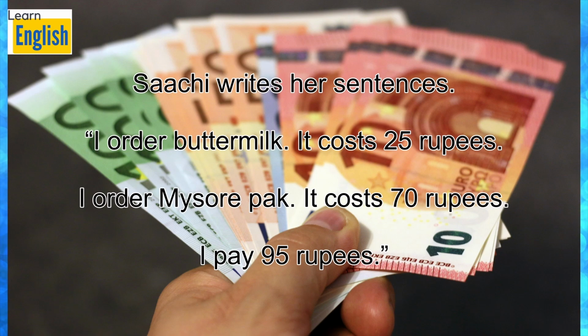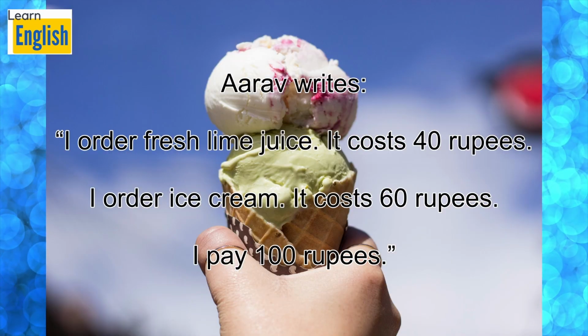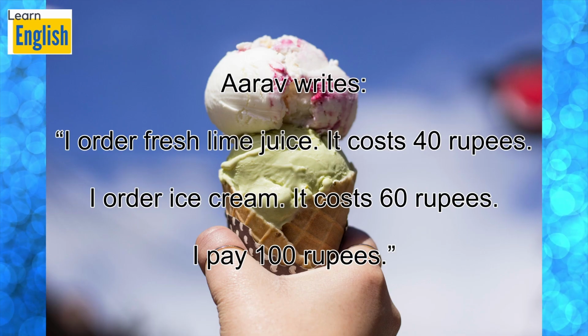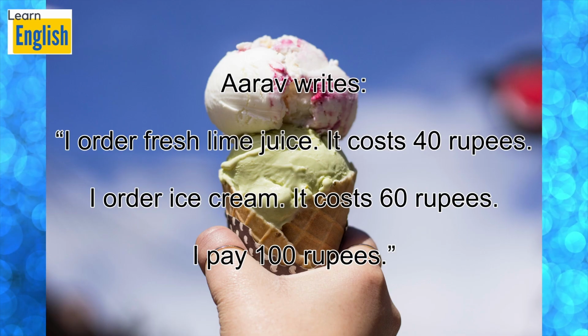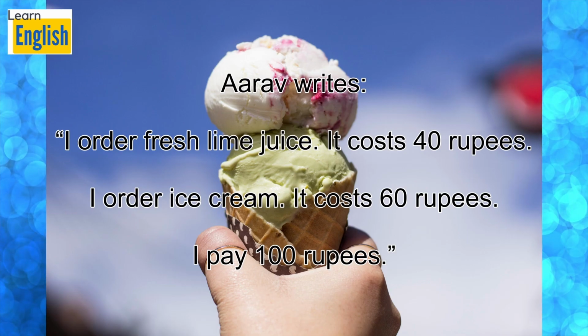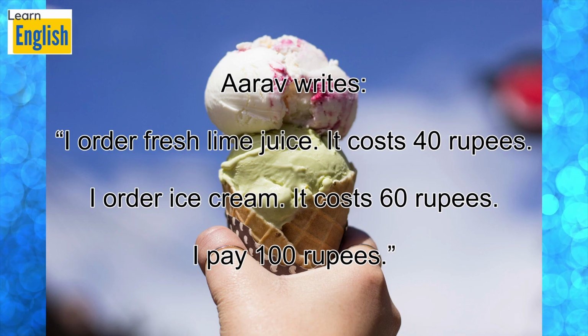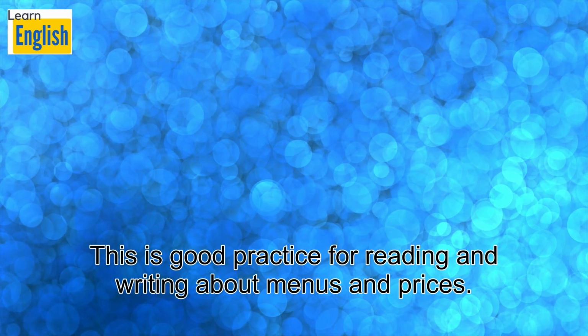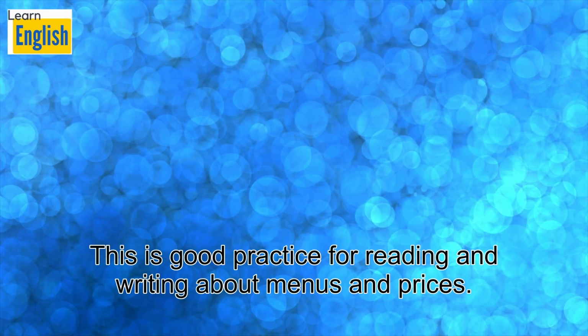I order buttermilk. It costs 25 rupees. I order Mysore pak. It costs 70 rupees. I pay 95 rupees. Arav writes, I order fresh lime juice. It costs 40 rupees. I order ice cream. It costs 60 rupees. I pay 100 rupees. This is good practice for reading and writing about menus and prices.